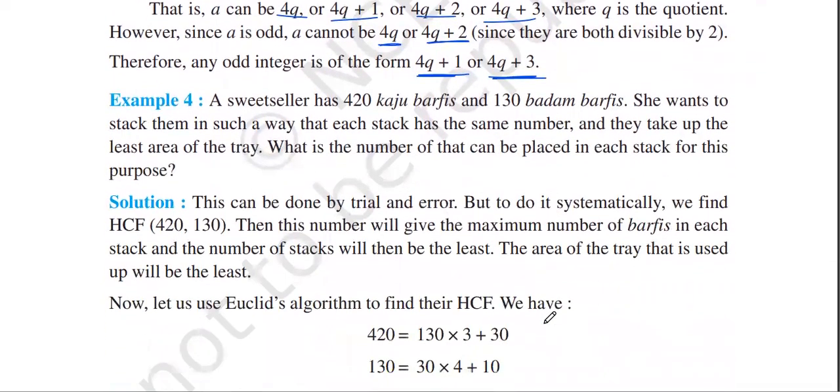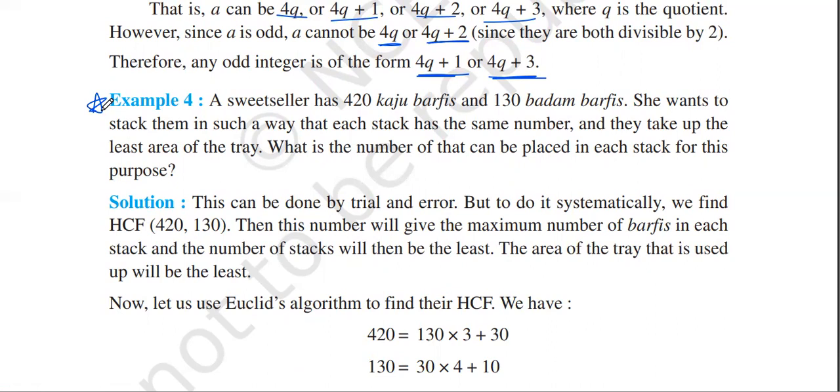Next. A sweet seller has 420 kaju burfis and 130 badam burfis. She wants to stack them in such a way that each stack has the same number and they take up the least area of a tray. What is the number of burfis in each stack for this purpose? Again, all these types of questions are very important. This is an application of Euclid's division lemma. This can be done by the trial and error method.